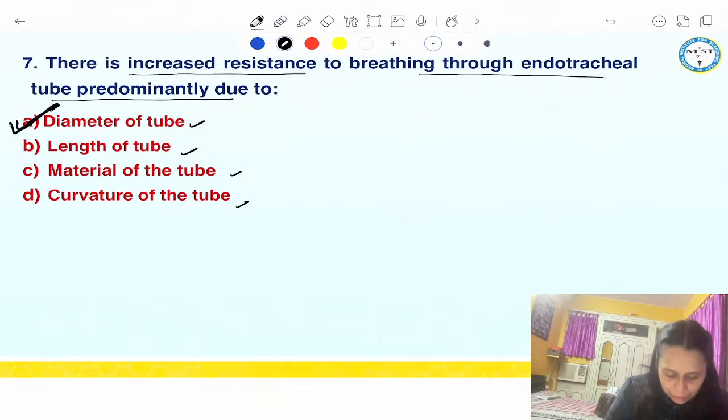So the answer is diameter of the tube, and all of you have given me the right answer. This is one question which I have seen at least 3 times being repeated in the FMG clearance exam. It can be repeated again. That's why I have purposefully put this question. So keep it in mind. It is the diameter of the tube. Okay, next.